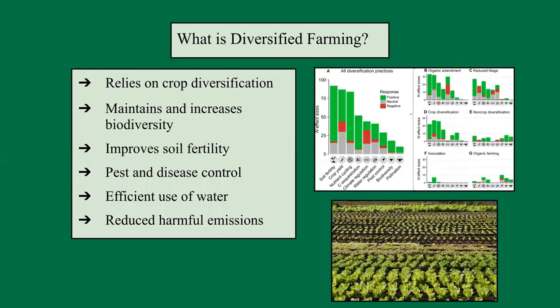Diversified farming relies on crop diversification to maintain and increase biodiversity, improve soil fertility, pest and disease control, water use efficiency, and an overall reduction in harmful emissions. This diagram exhibits the different areas that crop diversity improves compared to non-diversified crops, such as those seen in industrial agriculture. There is a significant increase in soil fertility, crop yield, nutrient cycling, climate and water regulation, pest control, and biodiversity overall.